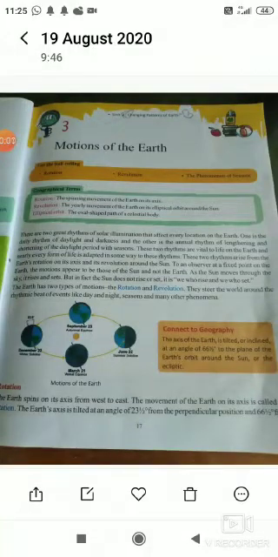Class 6. I am Tripathi sir, here to teach you the third lesson of your geography, that is the motion of the earth. In this chapter you will learn about the various motions of the earth. Generally, the earth has two motions: one is rotation, the other is revolution.